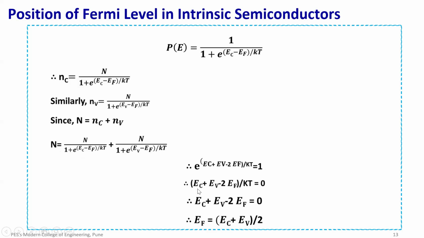This makes (EC plus EV minus 2EF) upon kT equal to 0. So therefore we have EC plus EV minus 2EF equal to 0, and therefore we have EF equal to (EC plus EV) upon 2. So this proves that the number of electrons in the conduction band equals the number of holes in the valence band. So it's a balanced system statistically.